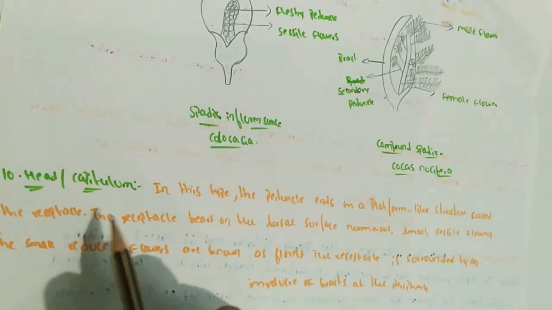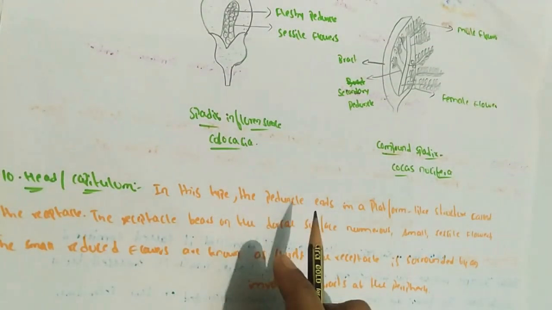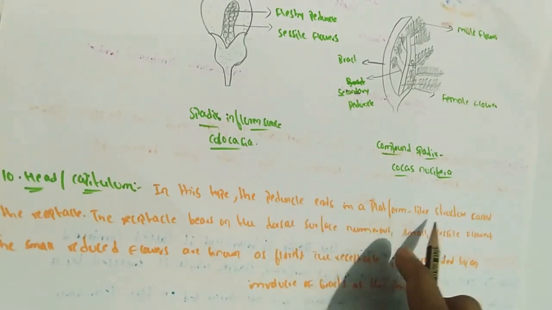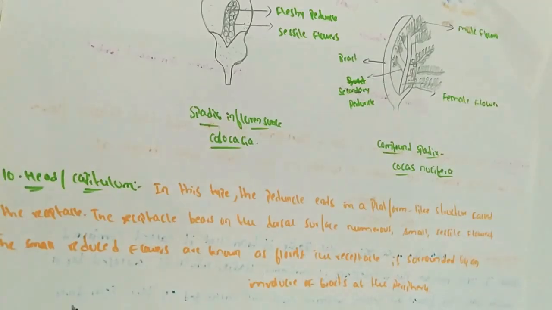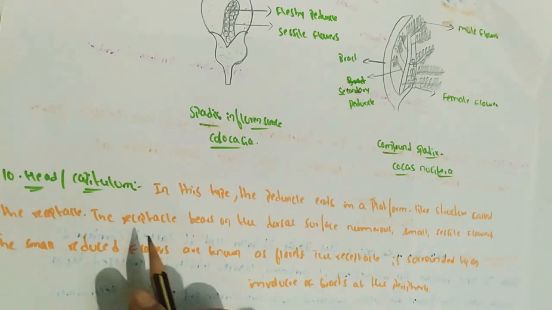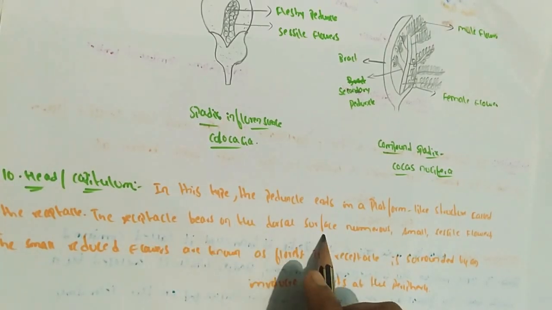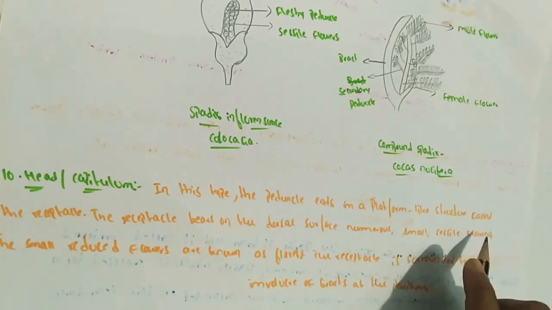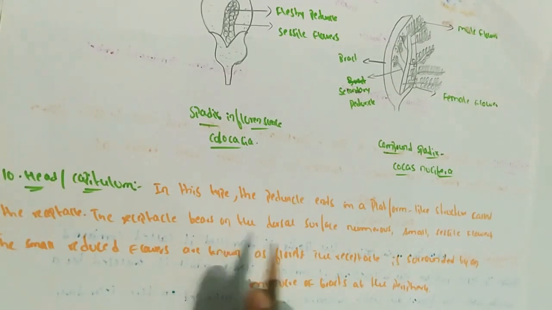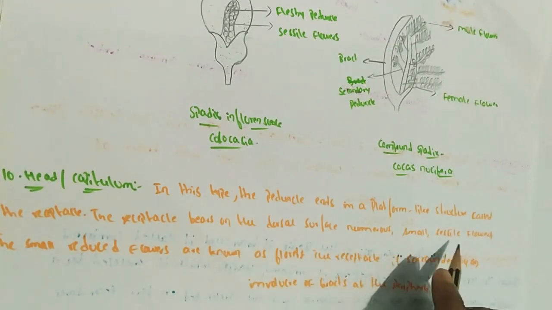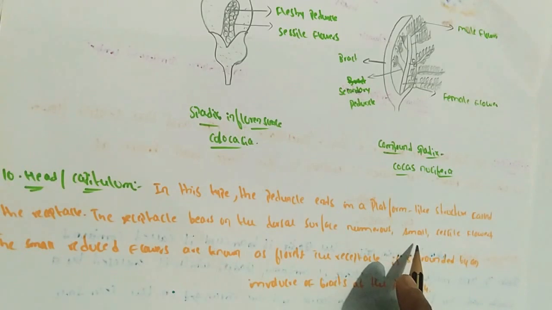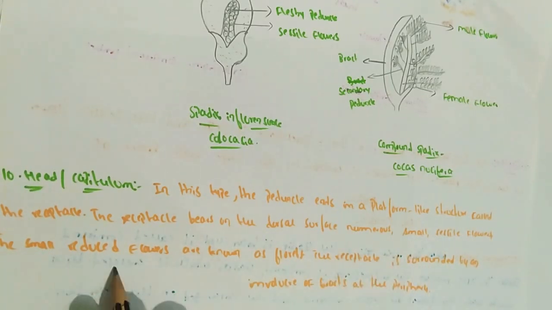Tenth type: head or capitulum. In this type the peduncle ends in a platform-like structure called the receptacle. Receptacle means the thickened part of a stem from which floral organs grow. The receptacle bears on its dorsal surface numerous small sessile flowers. These small reduced flowers are known as florets.